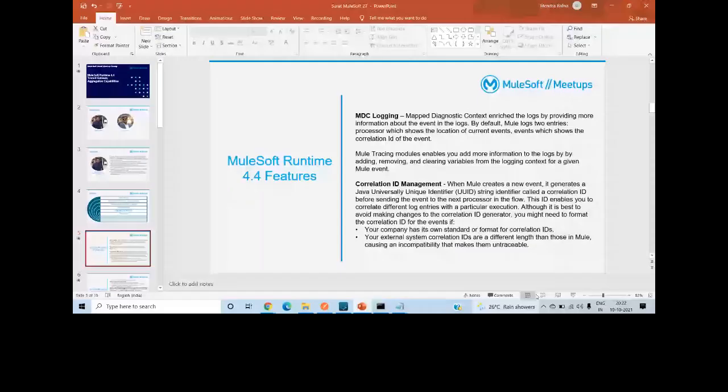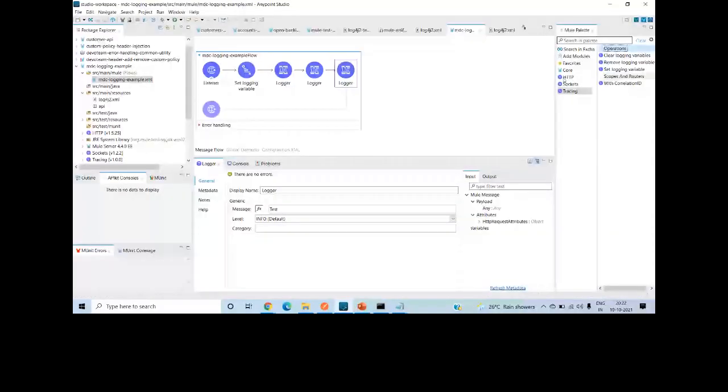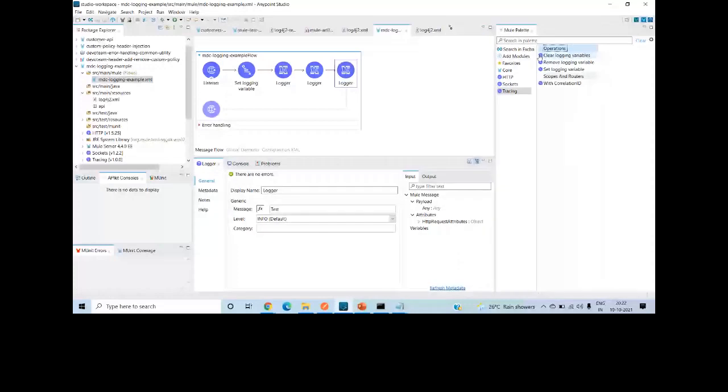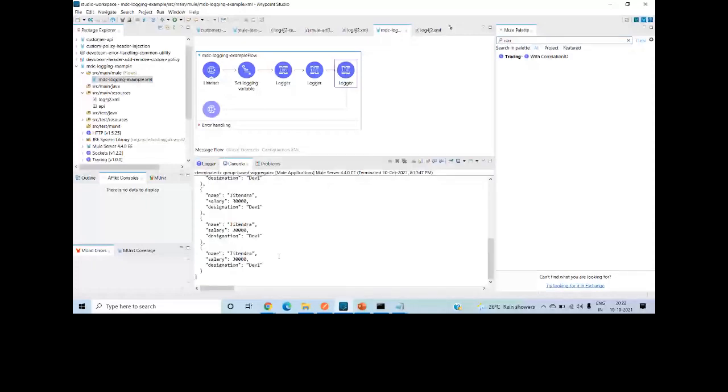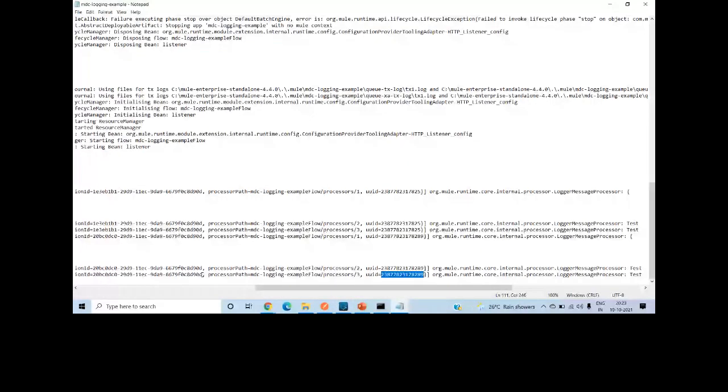So let me show. MuleSoft has again introduced a component called correlation. So this is something called with correlation ID. I will show this also. The first thing I have shown you here, in this request, this is the correlation ID generated by MuleSoft, right?